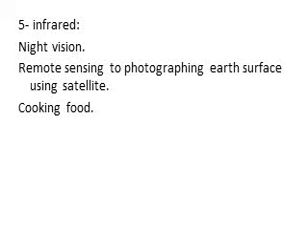Number five is the infrared rays, which are used in night vision systems for military forces. They're also used in remote sensing instruments to photograph the Earth's surface using satellites. They also have a thermal effect, so they're used in cooking food.